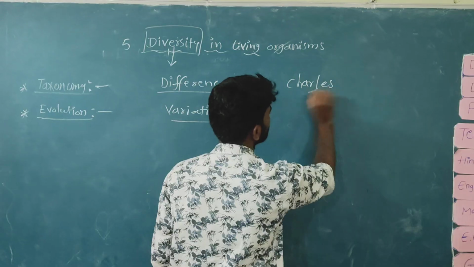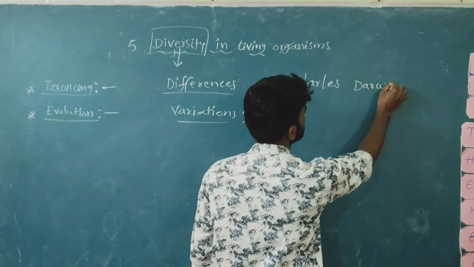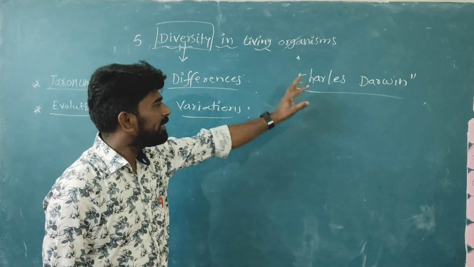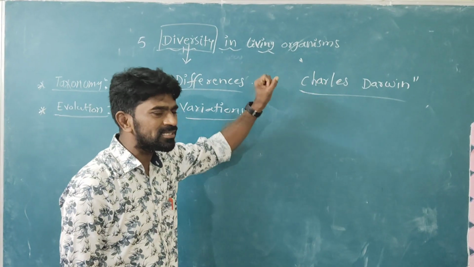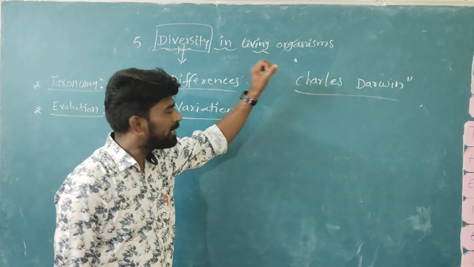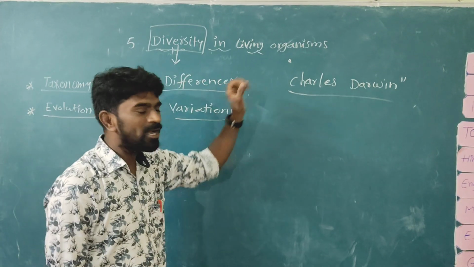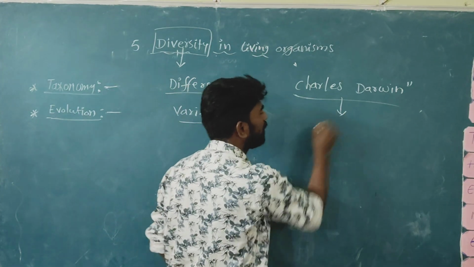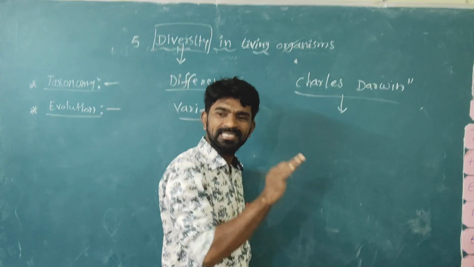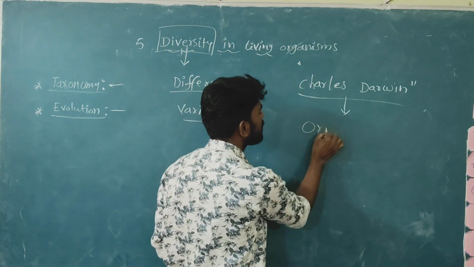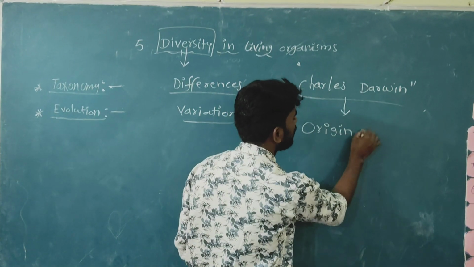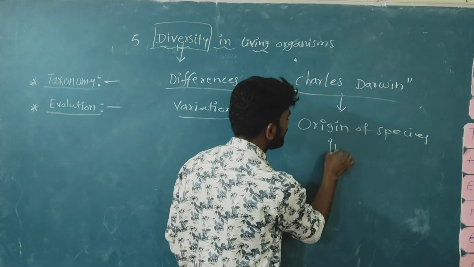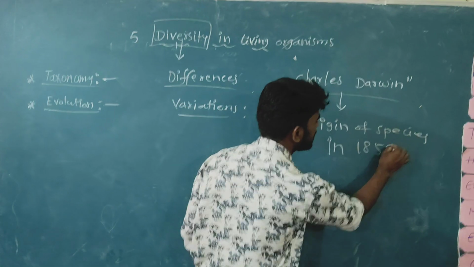He observed the differences among the animals, and he explained all of it in his book called the Origin of Species, in 1859.